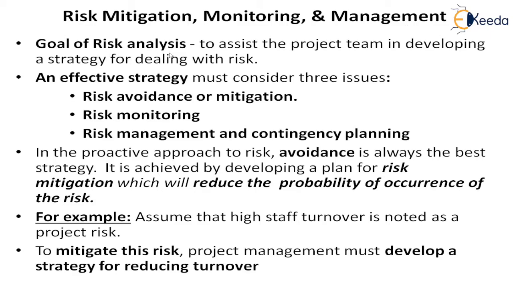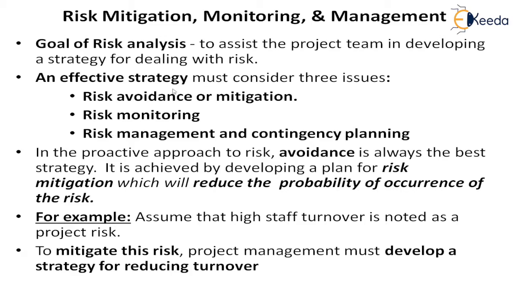Basically, we are doing all this risk analysis and management to assist the project team in developing a strategy for dealing with the risk. So just identifying the risk is not sufficient. We have to find what is the strategy for how we will handle the risk. So there are two ways of dealing with the risk. One is risk avoidance or mitigation, and the other is risk management and contingency planning.